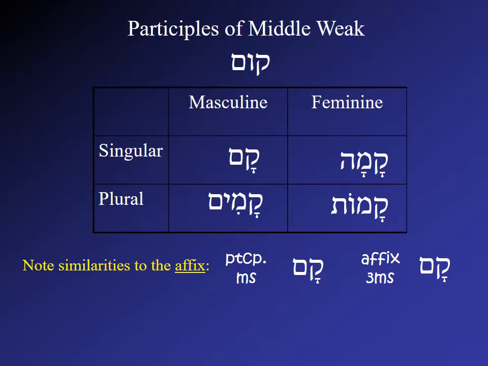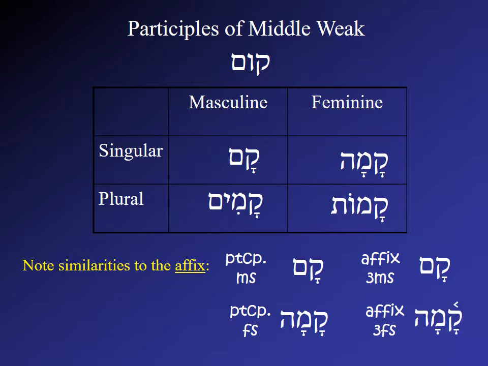So participle and affix masculine are the same, qam, in both cases. We also have the participle feminine singular, qama, and the affix third feminine singular, qama. Notice the difference here is the stress on the first syllable of the affix, where it's on the second syllable of the participle. So qama, participle, qama, affix. Very fine distinction.